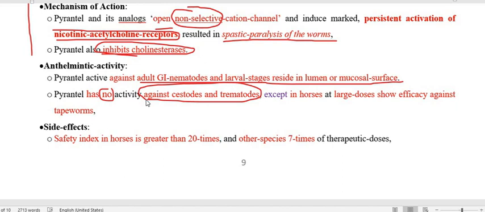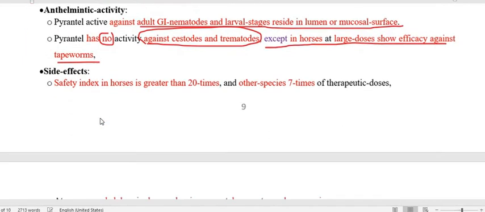Levamisole is also not active against platyhelminths. Similarly, this is also not acting against trematodes as well as cestodes. But in horses, at high dose, they show activity against the tapeworm. So this is important.